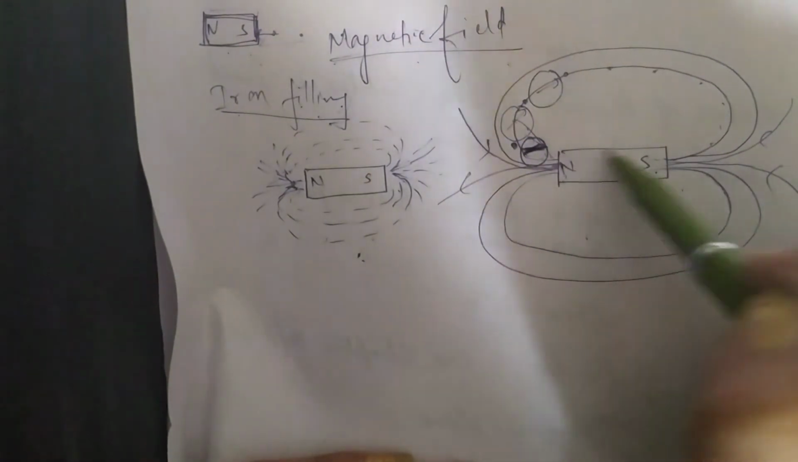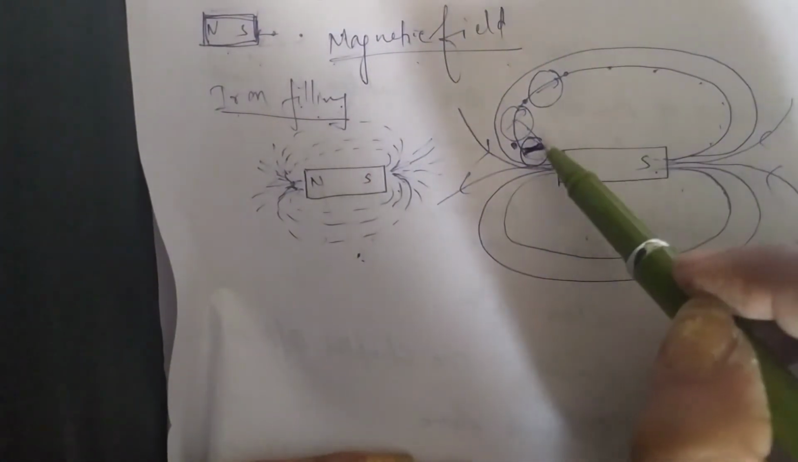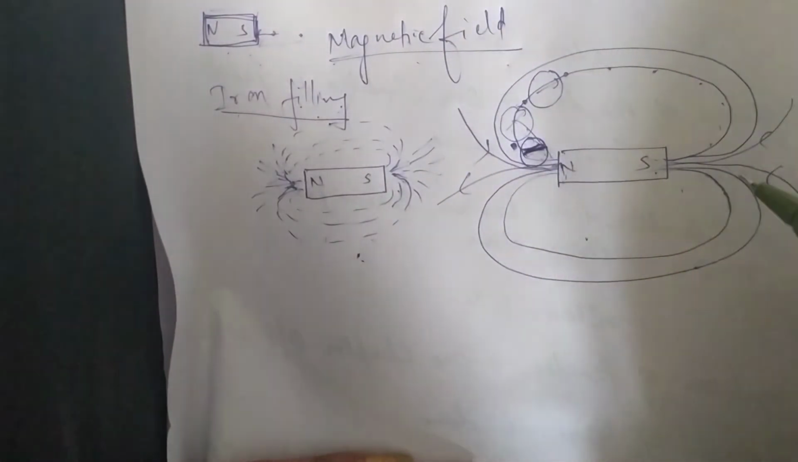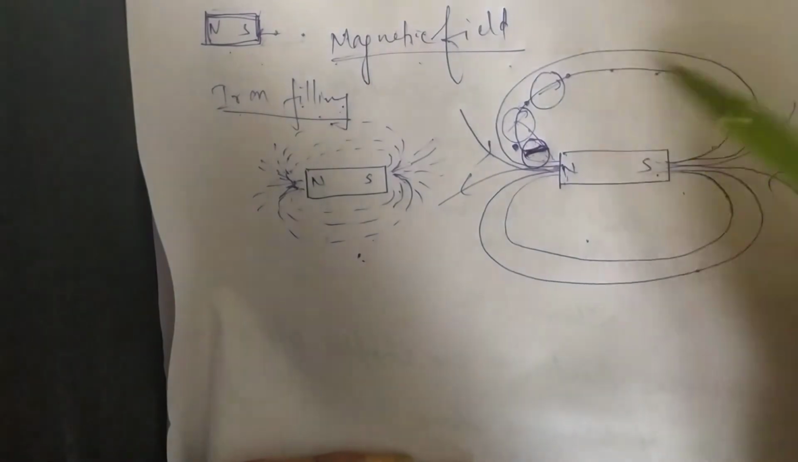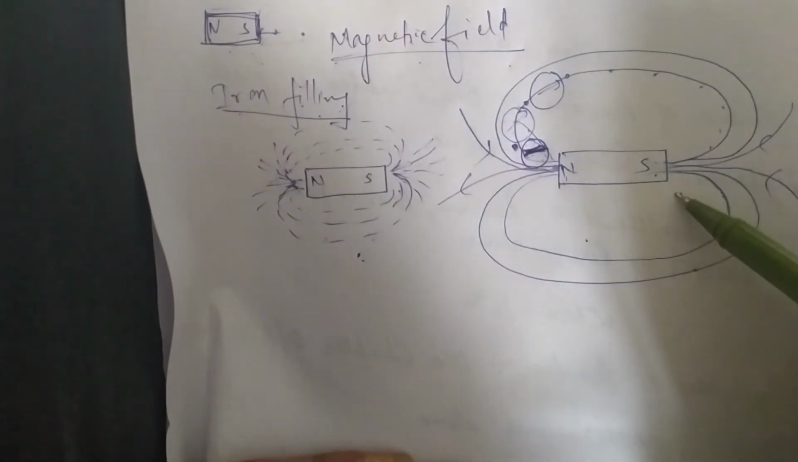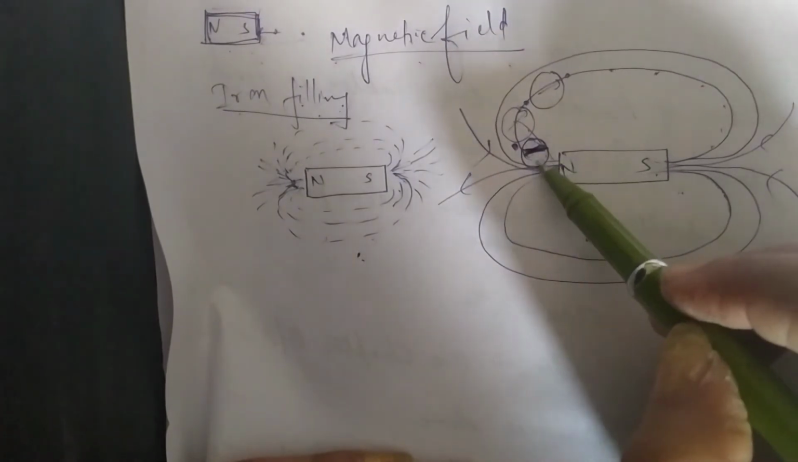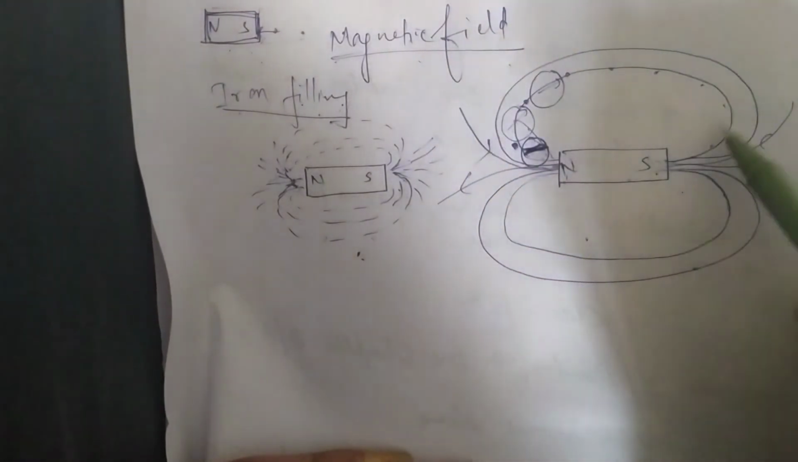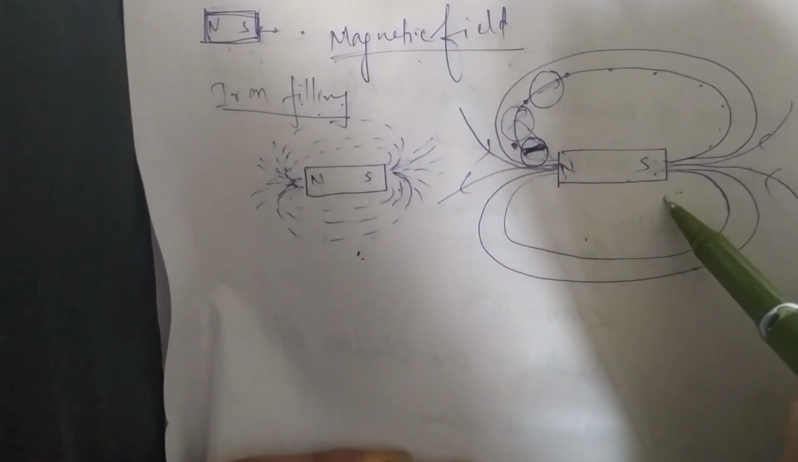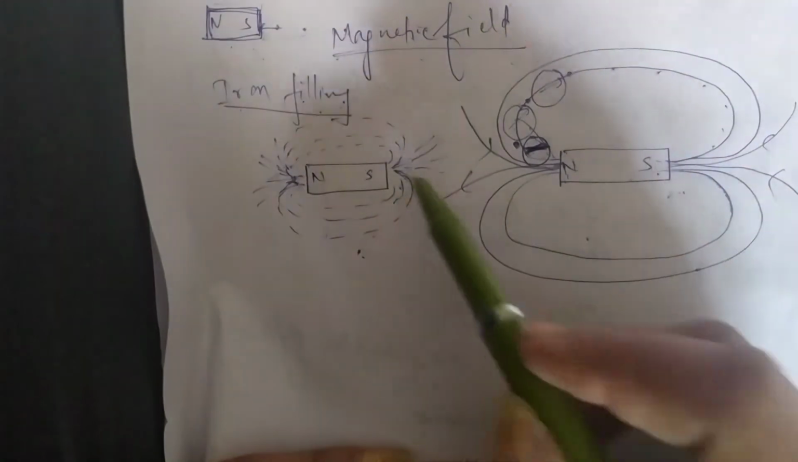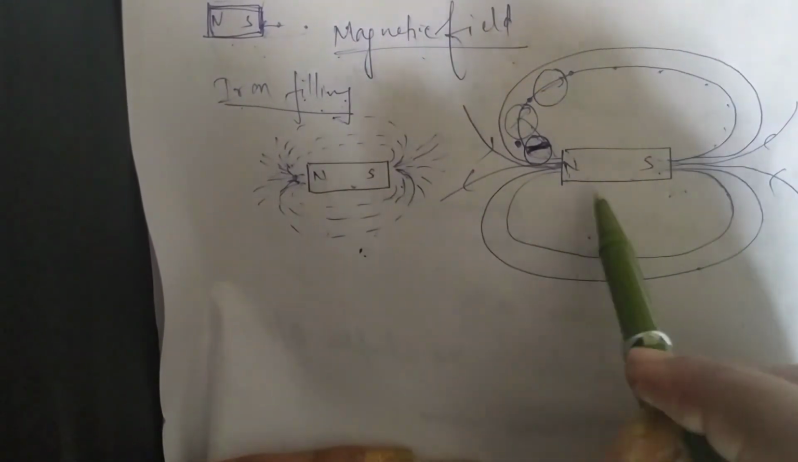Actually they don't exist around the bar magnet, but we can say that the north pole moves around these magnetic field lines. This is the imaginary path along which the north pole will move when it is free to do so. So a magnetic field line is an imaginary line around a bar magnet along which a north pole will move when it is free to do so. This is the pattern around a bar magnet.